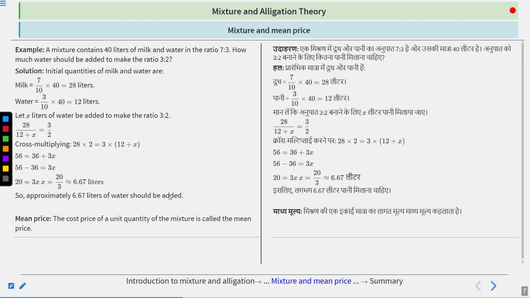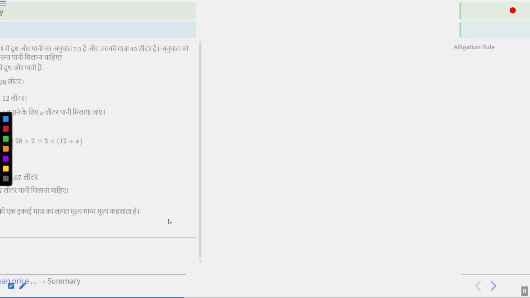Clear? So what is mean price? The cost price of a unit quantity of mixture is called the mean price. Clear? The cost price of a unit quantity of mixture is called mean price.